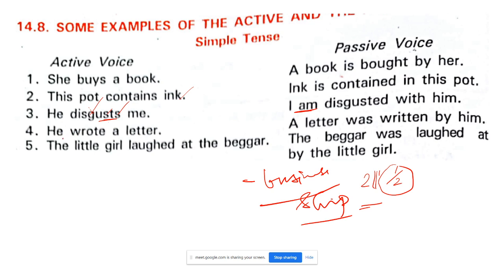She's my friend. Okay. He wrote a letter. Come on, children, you answer me. A letter was written by him. Written by him. अच्छा, ये रिटन में सिंगल टी नहीं डालोगे, बच्चे यहाँ पर मिस्टेक करते हैं. ठीक है, तो सिंगल टी डालने के बदले डबल टी डालोगे. Written by him. The little girl laughed at the beggar. The beggar was laughed at by the little girl.